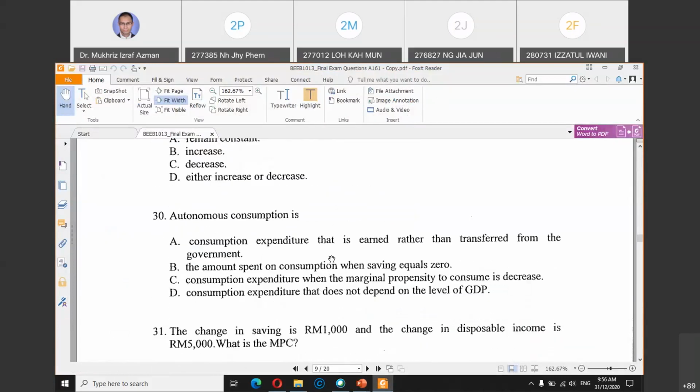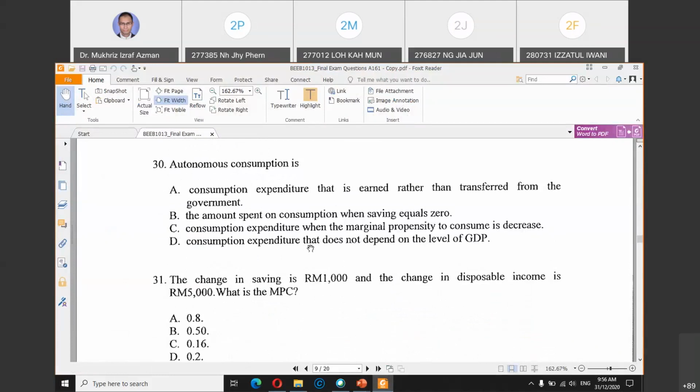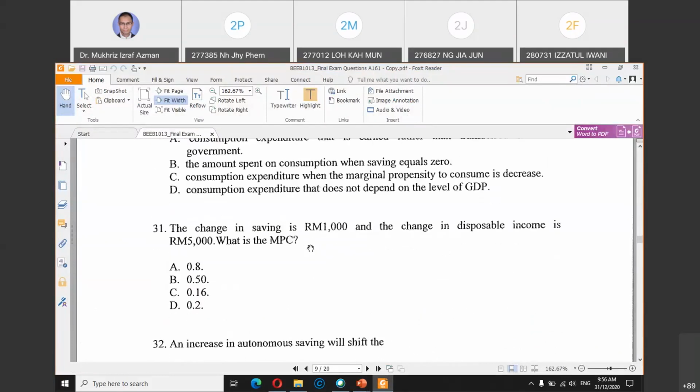And then, what is autonomous consumption? Next, saving here. What is the MPC? If change in saving is 1,000 and change in income is 5,000, what is MPC? Just now I mentioned how you calculate MPC: change in consumption divided by change in income.